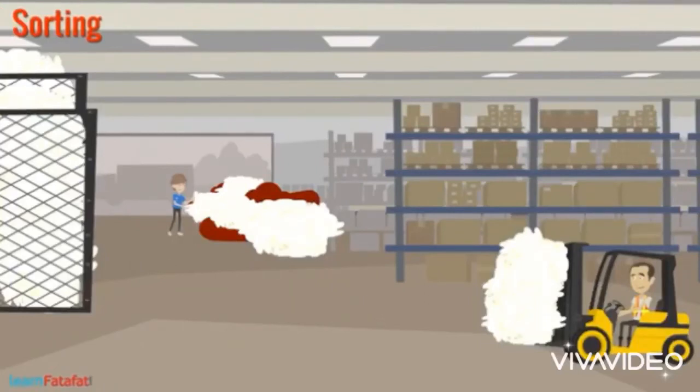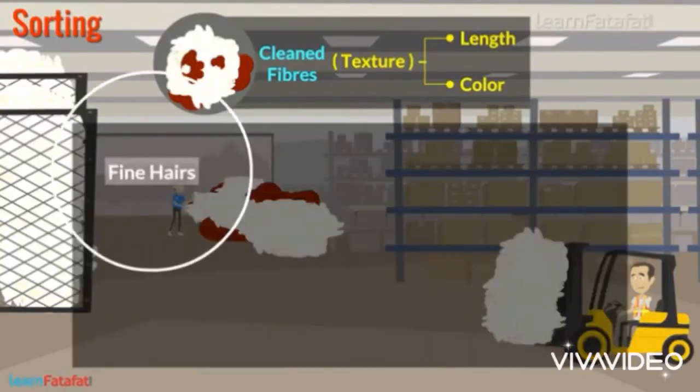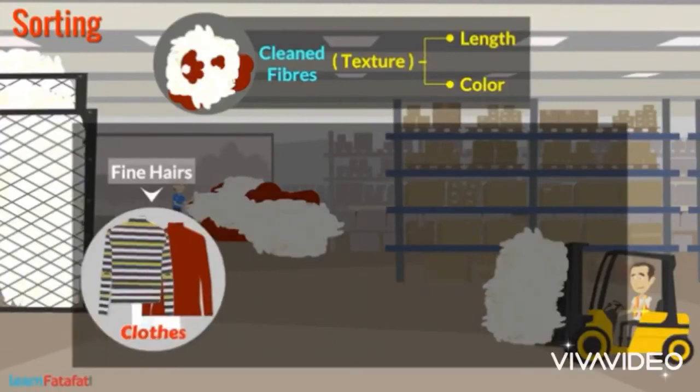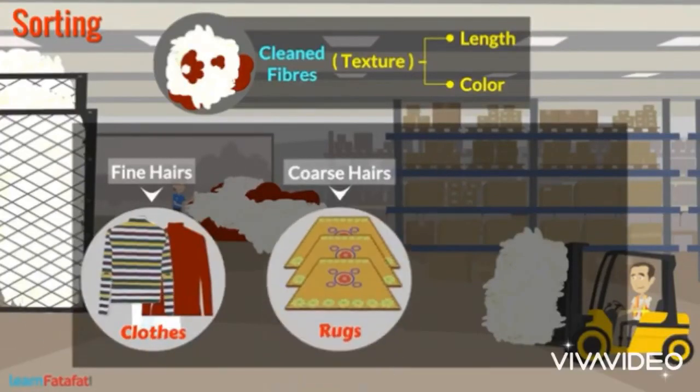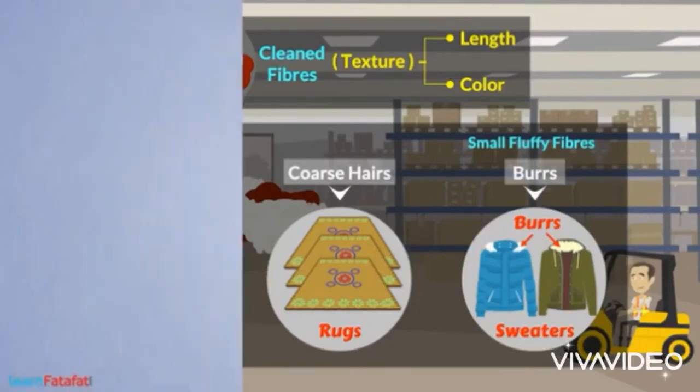After scouring, the wool is separated or sorted into various categories on the basis of texture, length or color, and this process is called sorting. The process of separating the fine quality fleece from the remaining inferior quality or broken pieces is called sorting. And the next one is combing. What is the combing process? The fleece is combed to remove the burrs. The fewer the burrs, the better the wool. So the process is called combing.